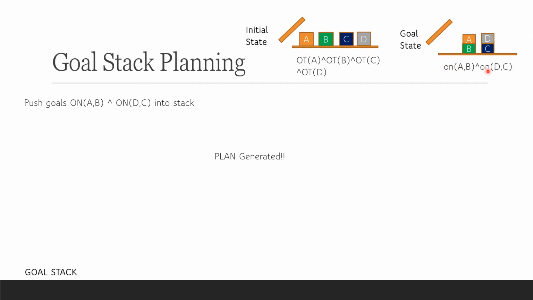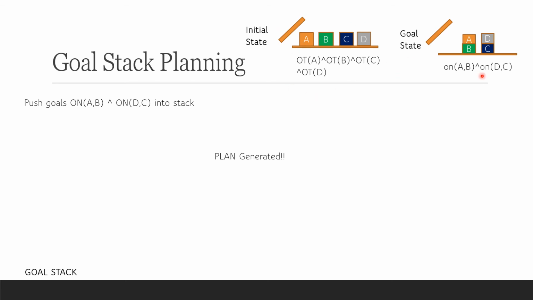Whatever goals we want to achieve, we'll push those goals onto the goal stack. We maintain one goal stack and then we pop each of these sub-goals. We try to identify what action will match in order to satisfy this predicate. We'll insert that action and its preconditions, and again we'll pop the preconditions to check whether they are satisfied in the current state or not.